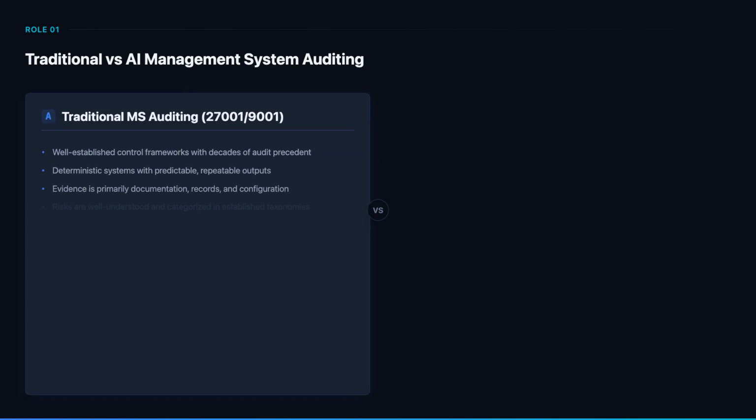Traditional management system auditing under ISO 27001 or ISO 9001 benefits from decades of established practice. Systems are deterministic, meaning the same input always produces the same output. Evidence comes from documentation, configuration records, and process outputs. Risk taxonomies are mature and well understood across industries.